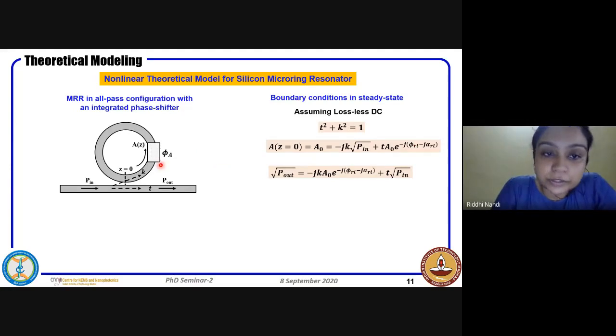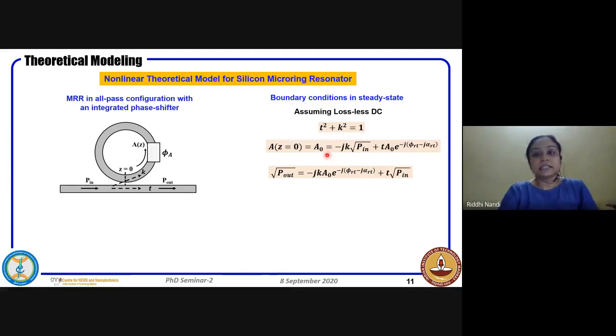The other thing is when you have this non-stop round trip going on, so the self-coupling coefficient of that waveguide itself, as well as the phase that is there in the round trip and the loss that is there in the round trip, comes into picture. Similarly, if you want to understand what is the amount of light that is coupling out, we can again correlate as a cross coupling from A naught, this A naught, whatever comes from here. So that will have a K with it. And as because the phase change, we have minus J. And the A naught will have this round trip loss and phase added to it. And from the P it is just the through coupling, whichever is coming.